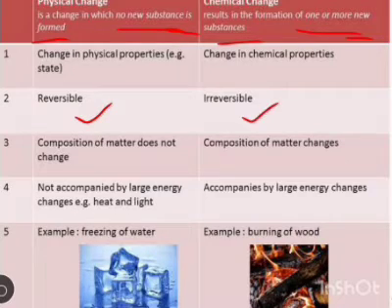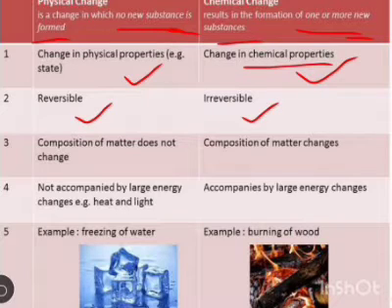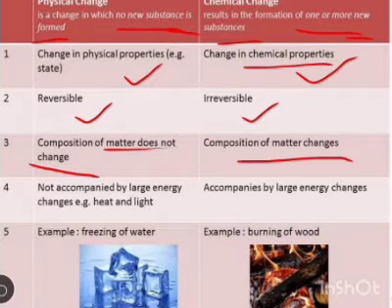Chemical changes are irreversible. Physical change includes change in physical properties and chemical change includes change in chemical properties. Similarly, physical changes are the change in which the composition of matter does not change. But in chemical change, the composition of matter changes.